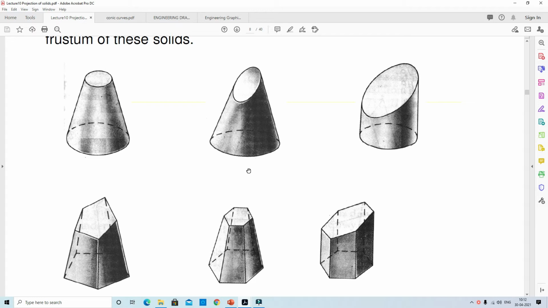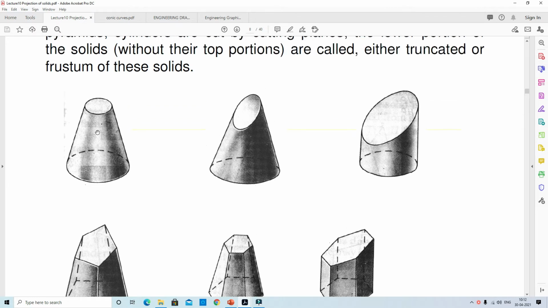Truncated solids: when the solid is cut by a cutting plane inclined to its base and the top portion is removed, the remaining portion obtained is called a truncated solid. Here, you observe the first one is the frustum, and this is a truncated solid. Frustum means the cutting plane is parallel to its base. When the cutting plane is inclined to its base, it is called a truncated solid.